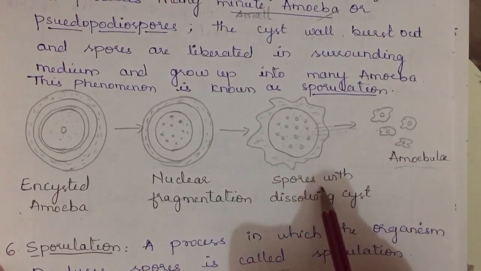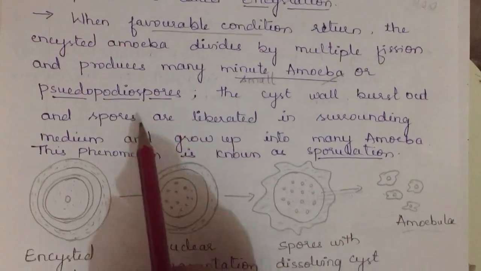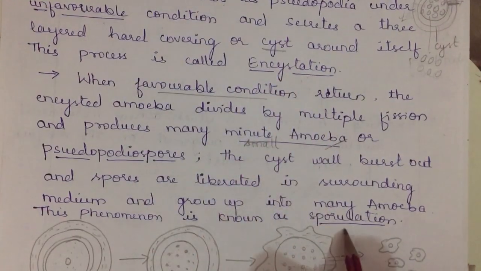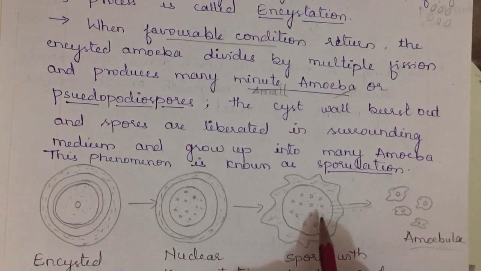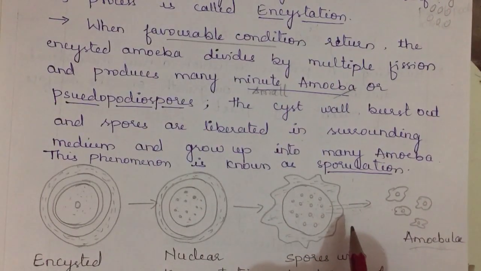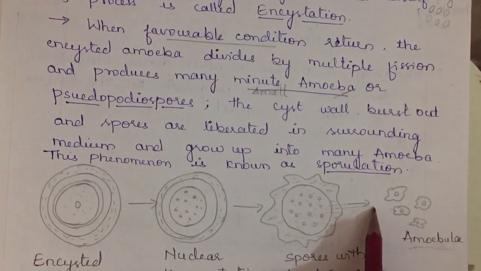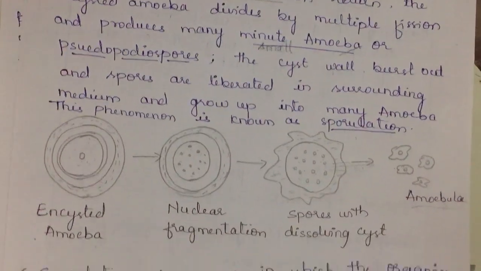So this is about multiple fission, and you can get what is multiple fission, what are pseudopodiospores, what is encystation, and what is sporulation. Because spores are released from this amoeba, it is called sporulation, the process of release of spores. Because pseudopodiospores or spores are released, we call it sporulation. Okay, this is about multiple fission.